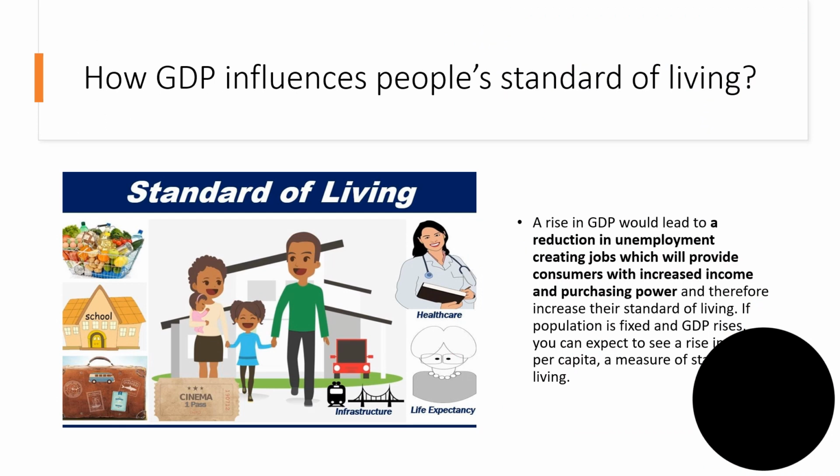So, when we are talking about GDP, there is also one interesting question that comes to mind: how does GDP influence people's standard of living? GDP is an indicator of society's standard of living, but it is only a rough indicator because it does not directly account for leisure, environmental quality, levels of health and education, activities conducted outside the market, changes in inequality of income, increases in variety, increases in technology, or the positive or negative value that society may place on certain types of output. So the standard of living is all the elements that affect people's happiness, whether these elements are bought and sold in the market or not.